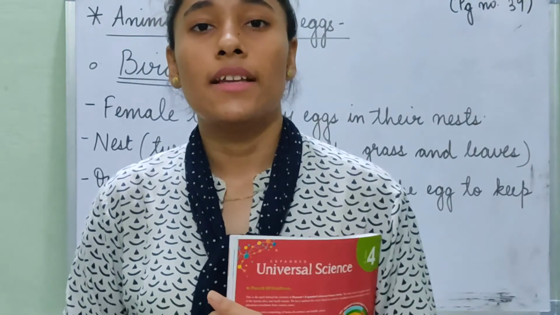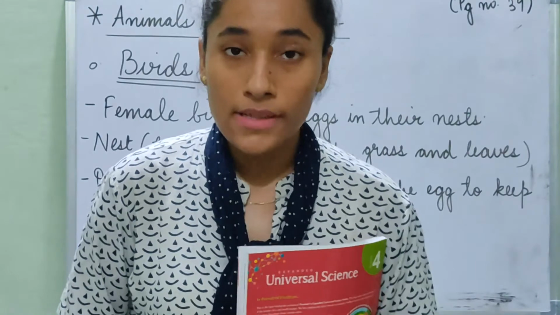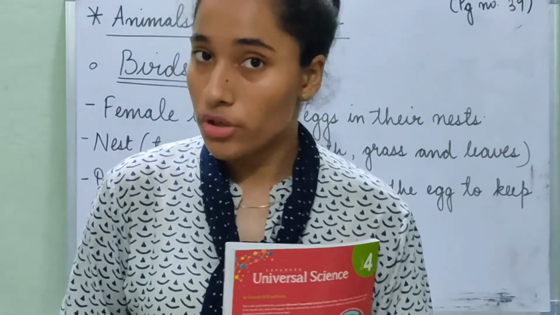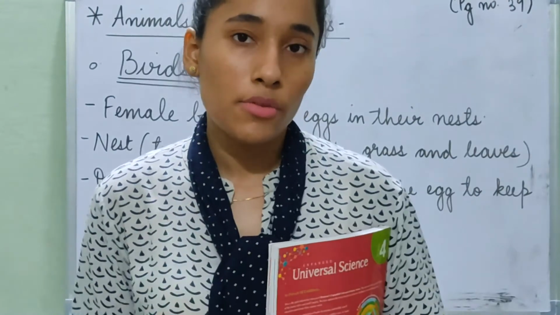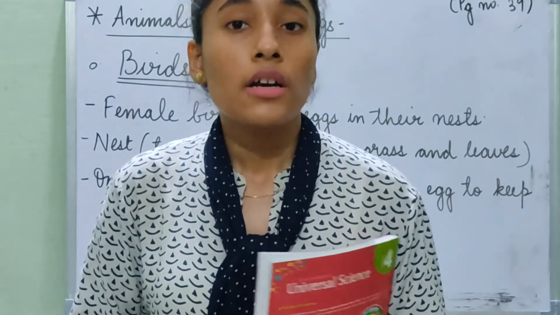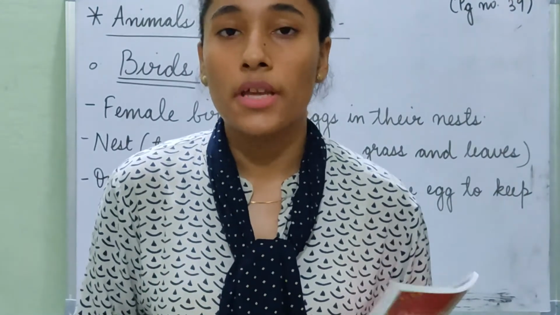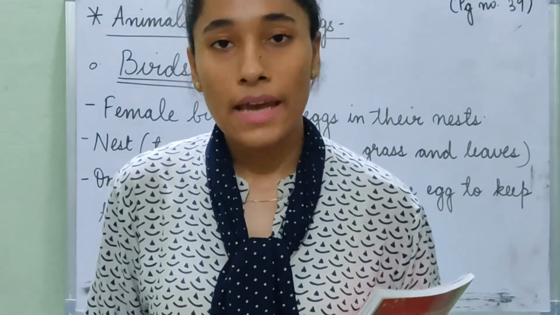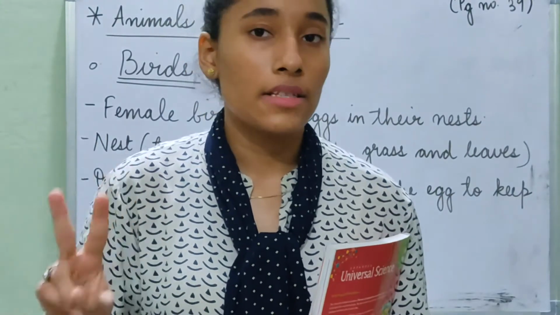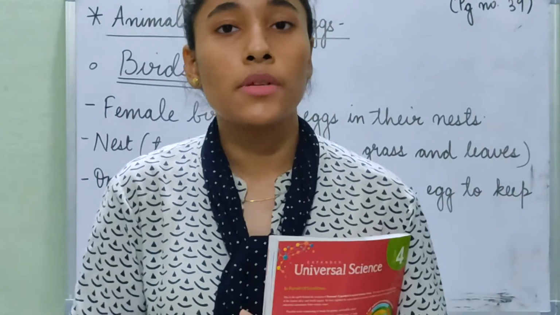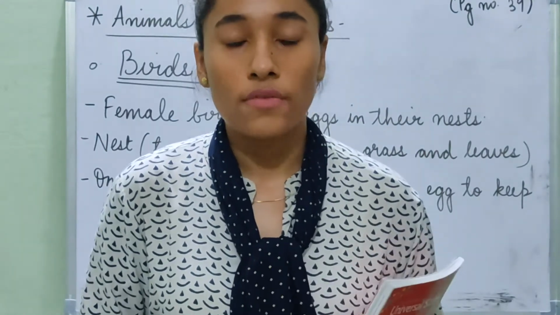Good morning students. In the last class we started a new chapter, reproduction in animals, and we learned about reproduction. There are two types of ways in which animals reproduce. Some animals reproduce by giving birth to babies or young ones, for example cats, dogs, etc. And some animals lay eggs and hatch them, and then their babies come out of the eggs.